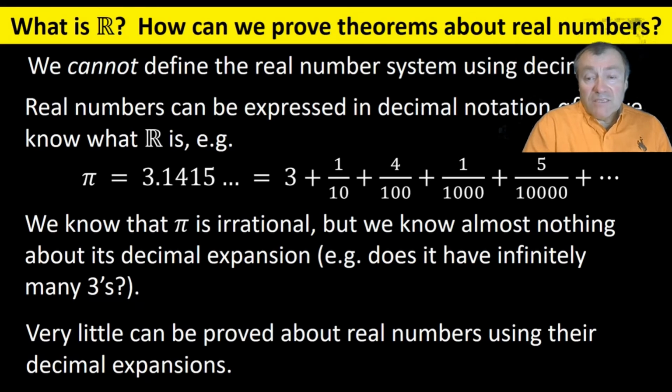Even something as basic as the distributive law. If you were to try to prove the distributive law using decimal expansions, it would be about the most ugly technical thing I'd ever seen. In fact, I've never seen a proof this way. I doubt that anybody has ever tried because there are much better ways to do it, avoiding decimals.